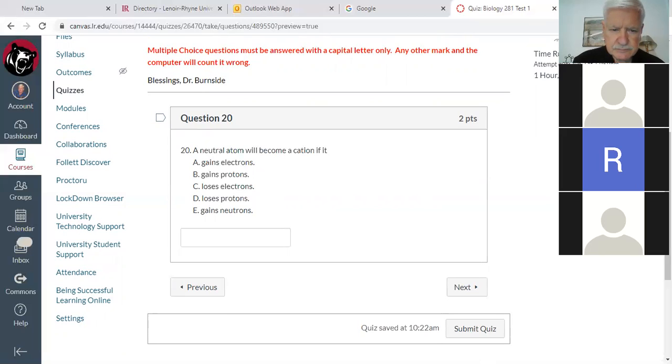Is it A? No, but you're down to the right two. So then if it's not A, it has to be C? C. Remember, an electron's negative, so if you're neutral and then you lose a negative, you're going to become positive, which is what a cation is. Okay, but you pick one of the two best ones, so we're on a pretty good roll now. Okay, so now we'll go to 21.